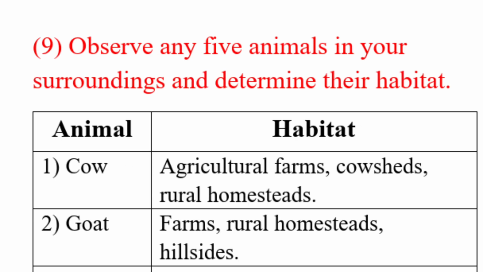Question number 9. Observe any 5 animals in your surroundings and determine their habitat. Animals are cow, which lives in agricultural farms, cow sheds, rural homesteads, or also we can see the cows in public markets. Then next is goat, whose habitat is farms, rural homesteads, hillsides.